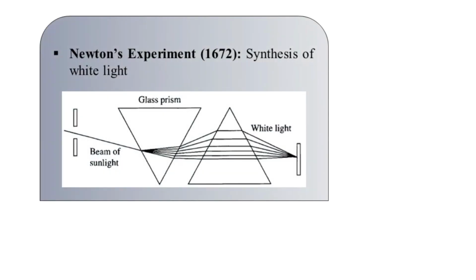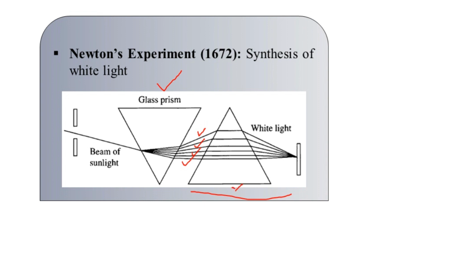Now in the second part of the same experiment, we have the synthesis of the white light. We consider that with the help of the first prism we have the frequency components, the different colors that have been extracted from the white light, as we have just seen. Now we can make use of another prism, positioned in an inverted manner with respect to the earlier one, and whatever spectral components we obtained after passing the white light through the first glass prism have been fed as input to the other prism in the inverted position.